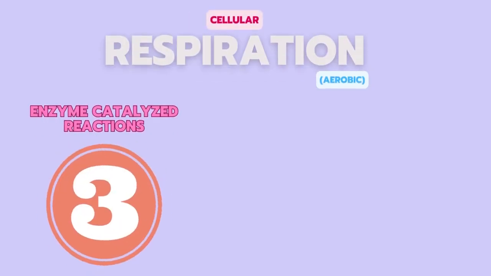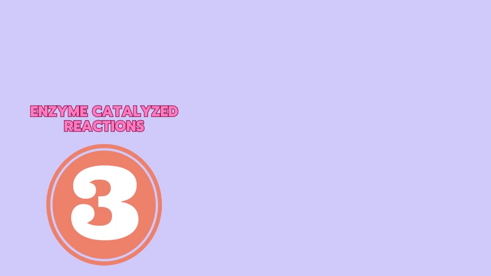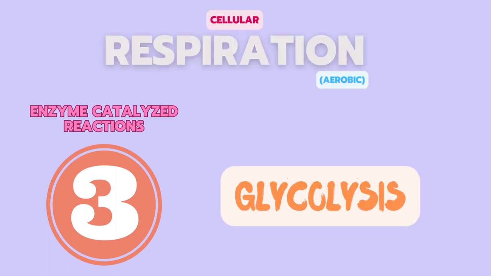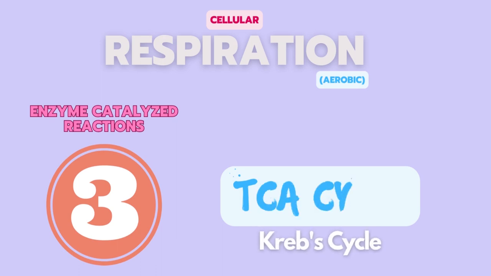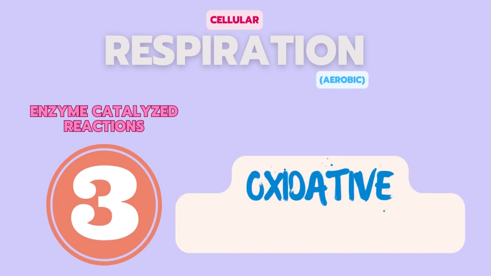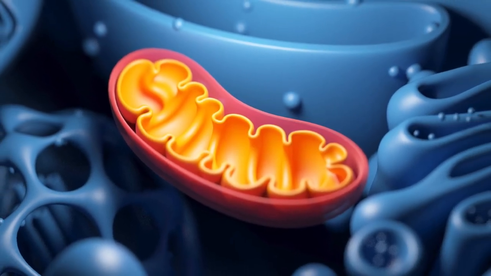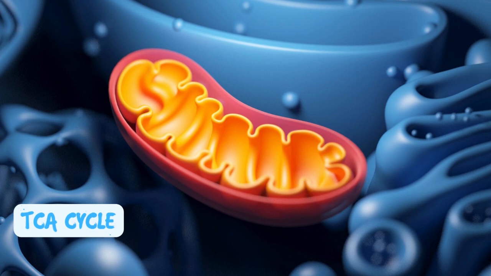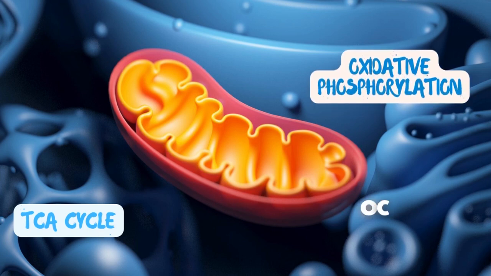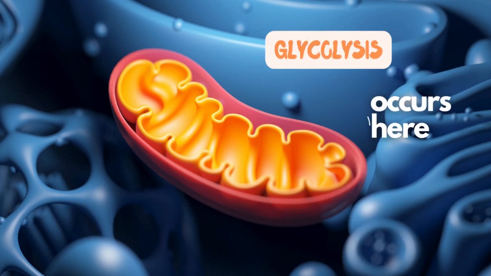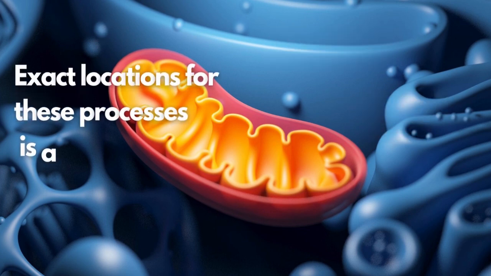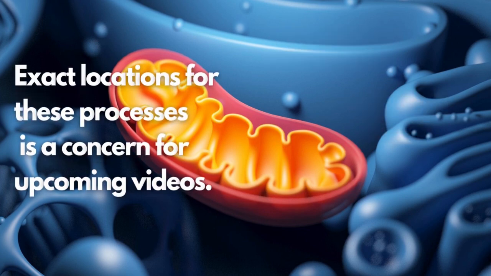There are 3 enzyme catalyzed reactions in the aerobic cellular respiration. First is glycolysis, second is TCA cycle, also known as the Krebs cycle, and finally oxidative phosphorylation. Out of these 3 processes, 2 of the major processes, that means the TCA cycle and the oxidative phosphorylation, occur here inside the mitochondrion. However, glycolysis occurs outside the mitochondrion in the cytoplasm. And where these processes occur actually, maybe it's a concern for our next video.